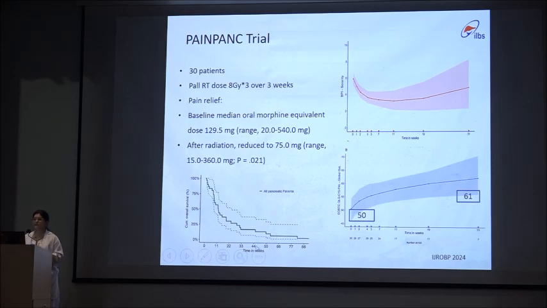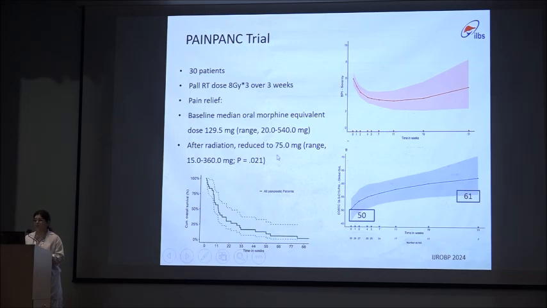CA pancreas patients, advanced CA pancreas patients, sometimes present with pain. And to improve the quality of life, we need to improve the pain of the patients. So in this PANC pain trial, which was published in the Red Journal this year, it's a non-randomized trial of 30 patients in which palliative RT was given in 3 fractions over 3 weeks, 8 gray each, for the purpose of pain relief.